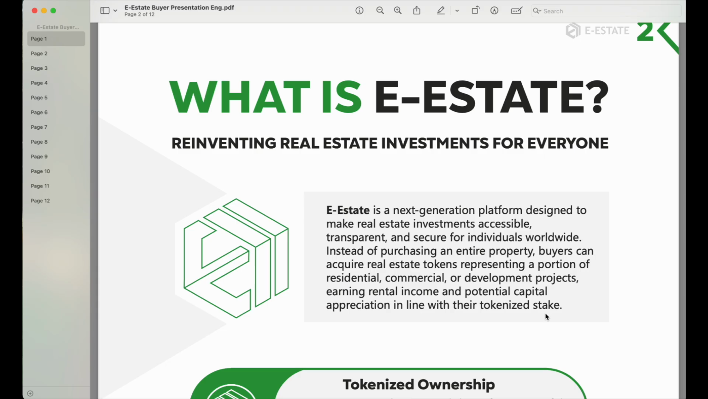So let me explain this bit to all of you that are watching this video, because you may not fully understand the terminology they are using. What they are saying here is e-estate will give you the opportunity to purchase a fraction of a property or real estate, and then you will earn on a daily basis from the purchase that you have made for that fraction of any of the properties that they have available on the platform.